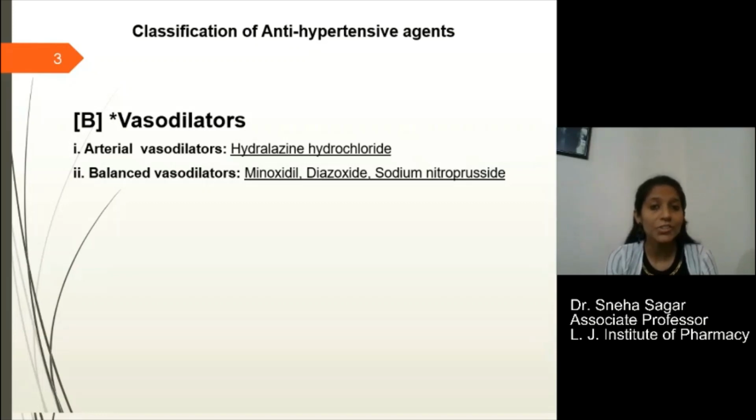These agents produce a fall in systolic as well as diastolic blood pressure. Also, they decrease the total peripheral resistance and also the heart rate. The major side effects of these vasodilators are headache, palpitation, nausea, tachycardia, and also the lupus erythematosus symptoms that are associated with the usage of these vasodilators.